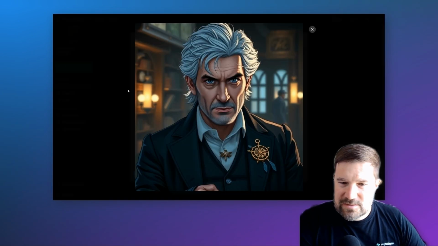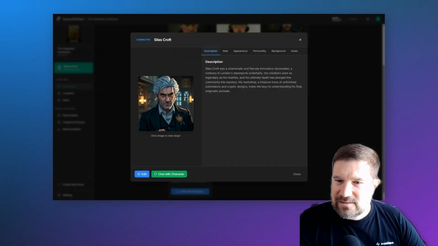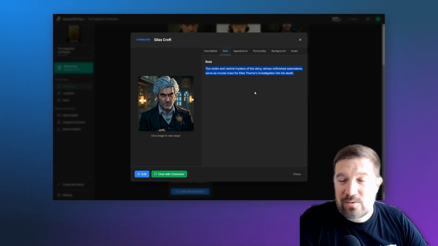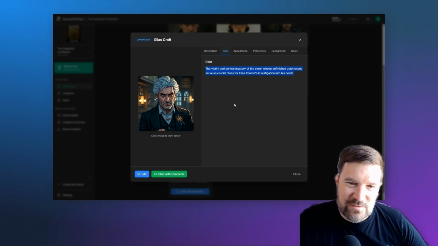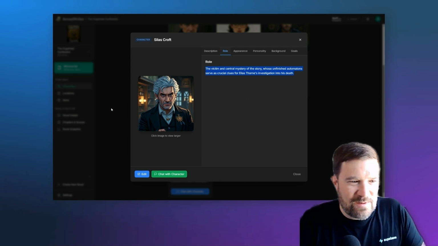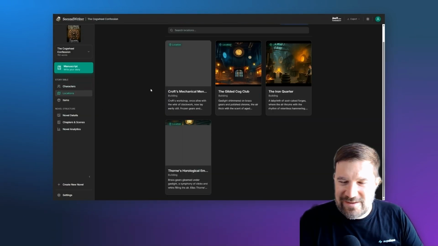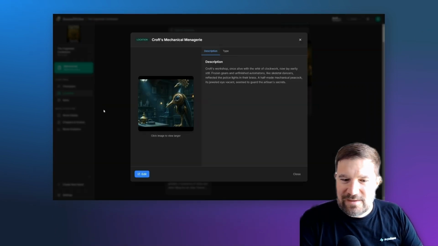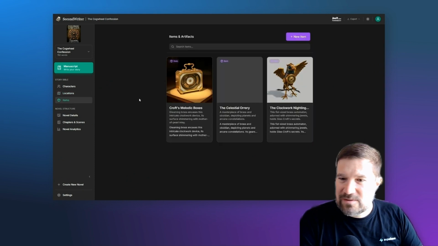And this guy looks like he's probably the villain. He's a fiercely innovative clockmaker. Oh, that's interesting. He's the victim and the central mystery of the story. His unfinished automatons. Okay, interesting. So this story is started for you, and here are the locations that happen in the story, and you can also look at some of the items that are used.